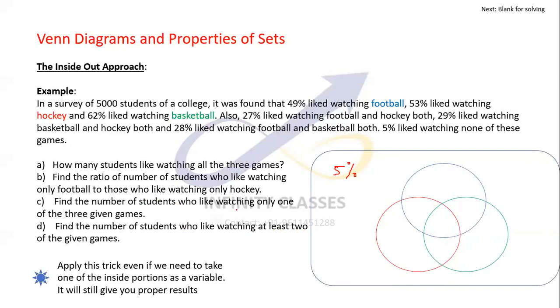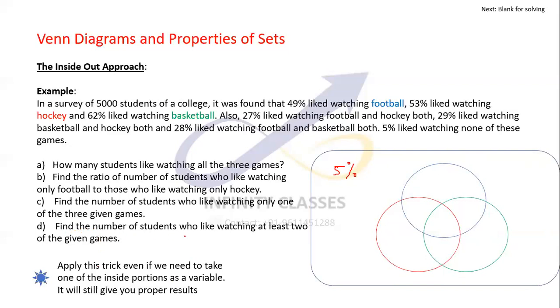Number of students watching only one of the three games would be this portion plus this portion plus this portion. Because this entire space is now divided into 1, 2, 3, 4, 5, 6, 7, and the outside portion 8. It is divided into 8 parts, so we have to be sure that we are finding out the correct thing.